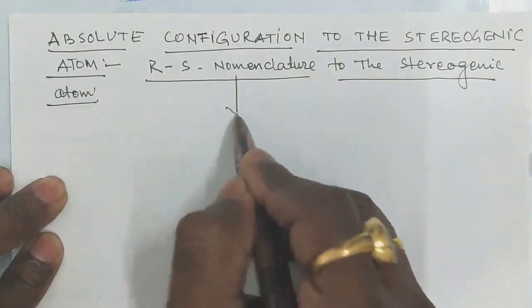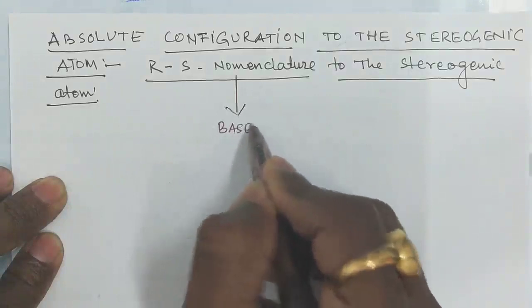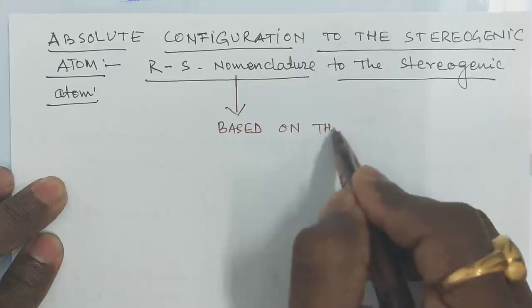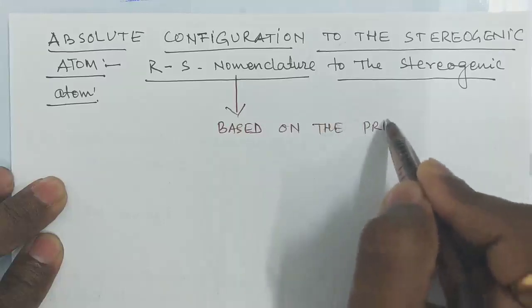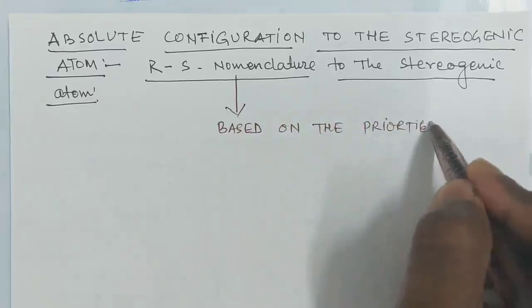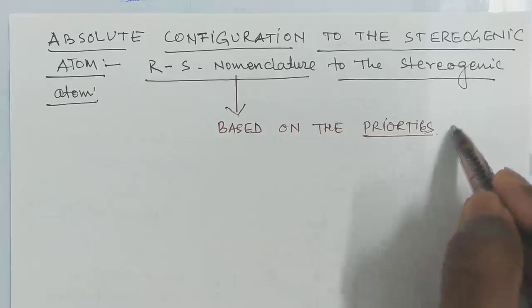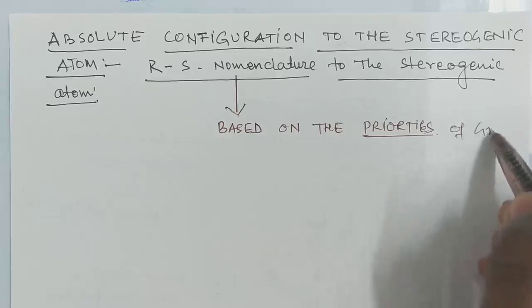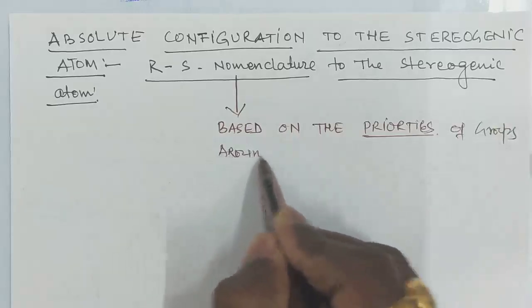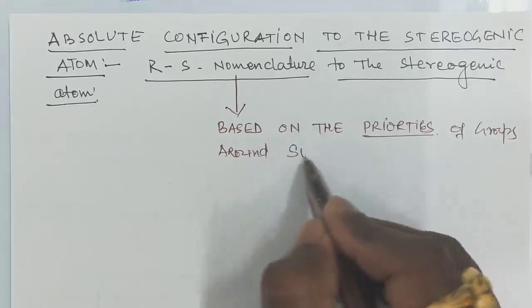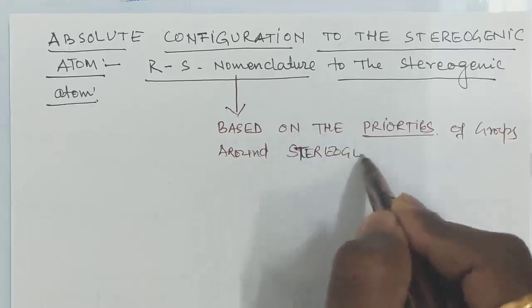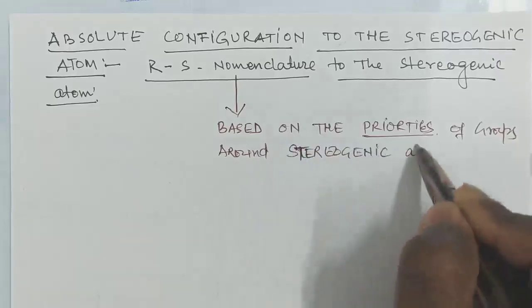So this RS nomenclature is based on the priorities of groups around the stereogenic atom.